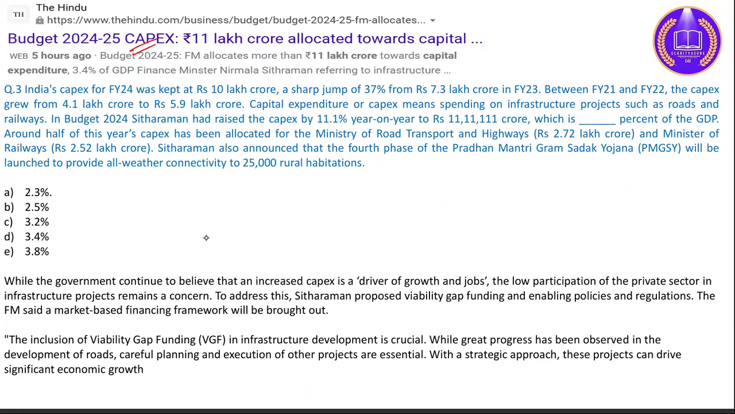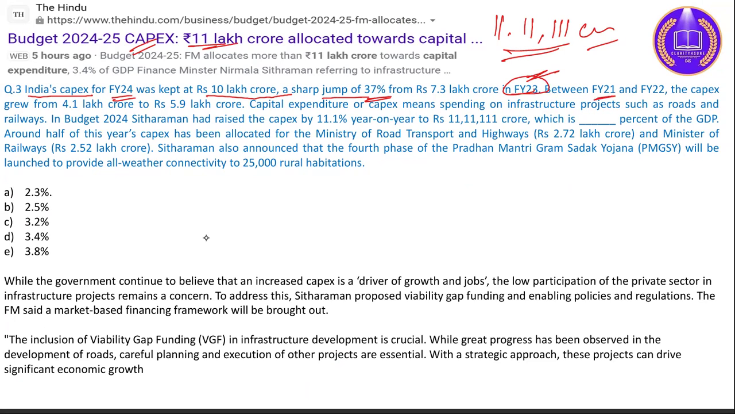Regarding the capital expenditure, it is 11 lakh crore, precisely 11,11,111 crore. India's capex for financial year 24 was kept at 10 lakh crore, and we have seen a sharp jump of 37% from 7.3 lakh crore in financial year 23.